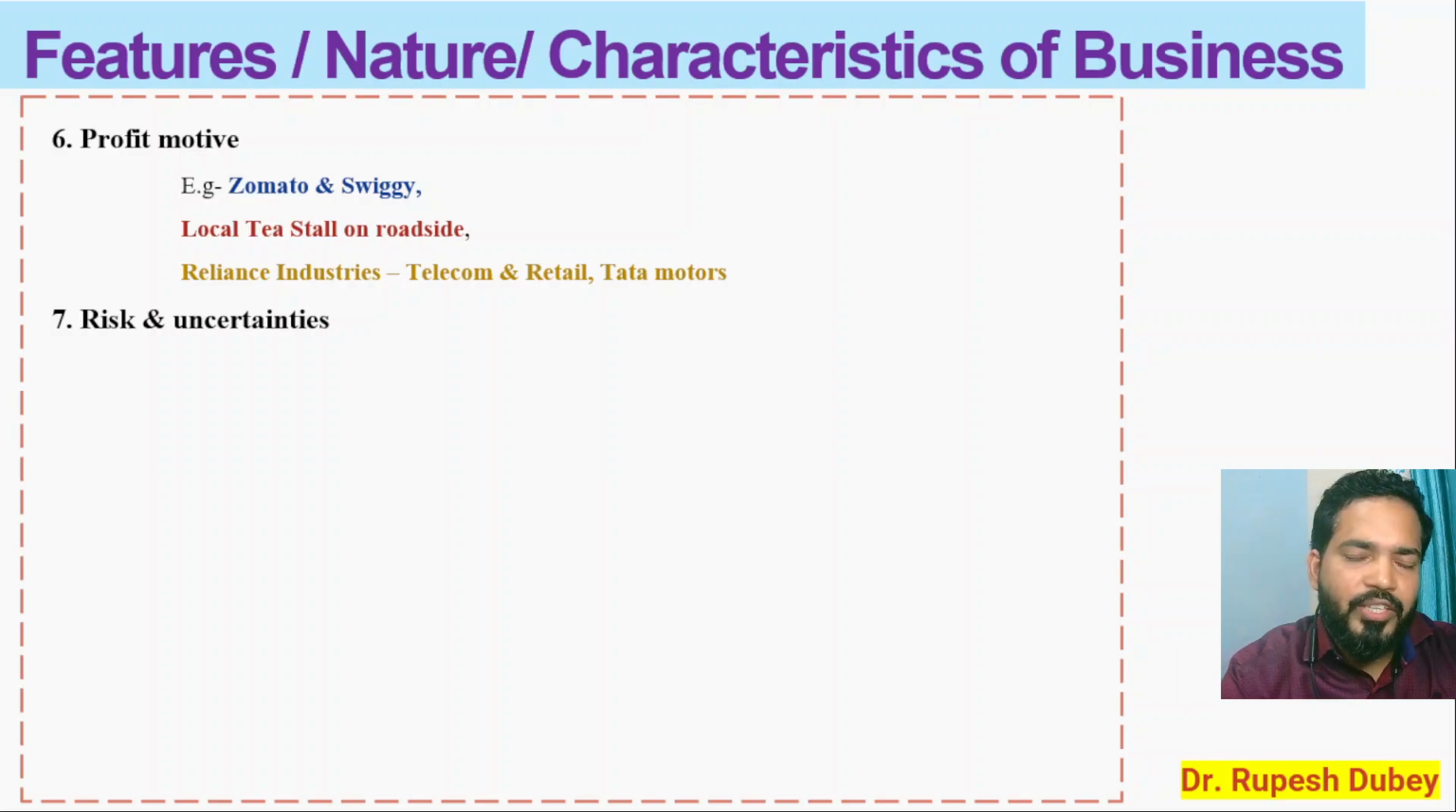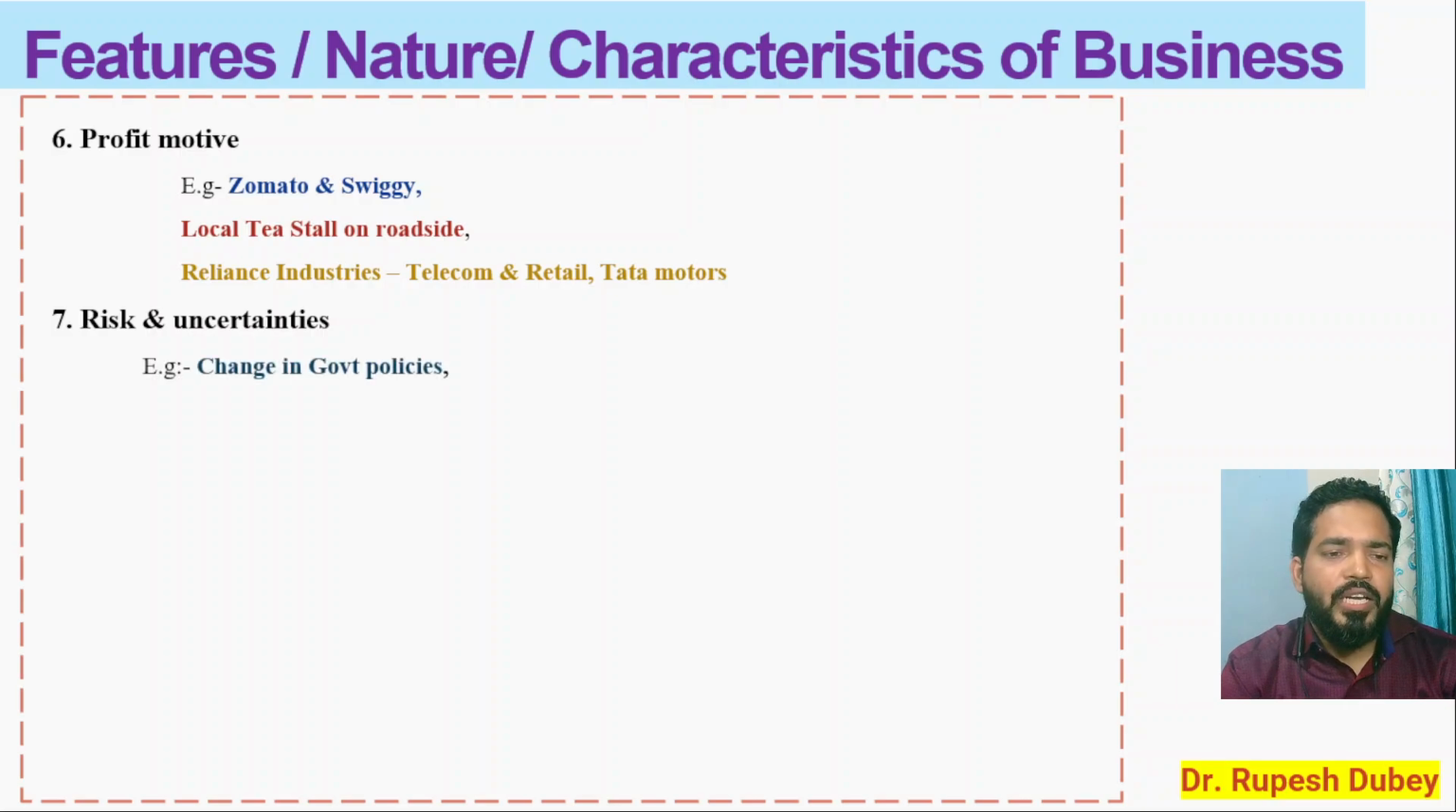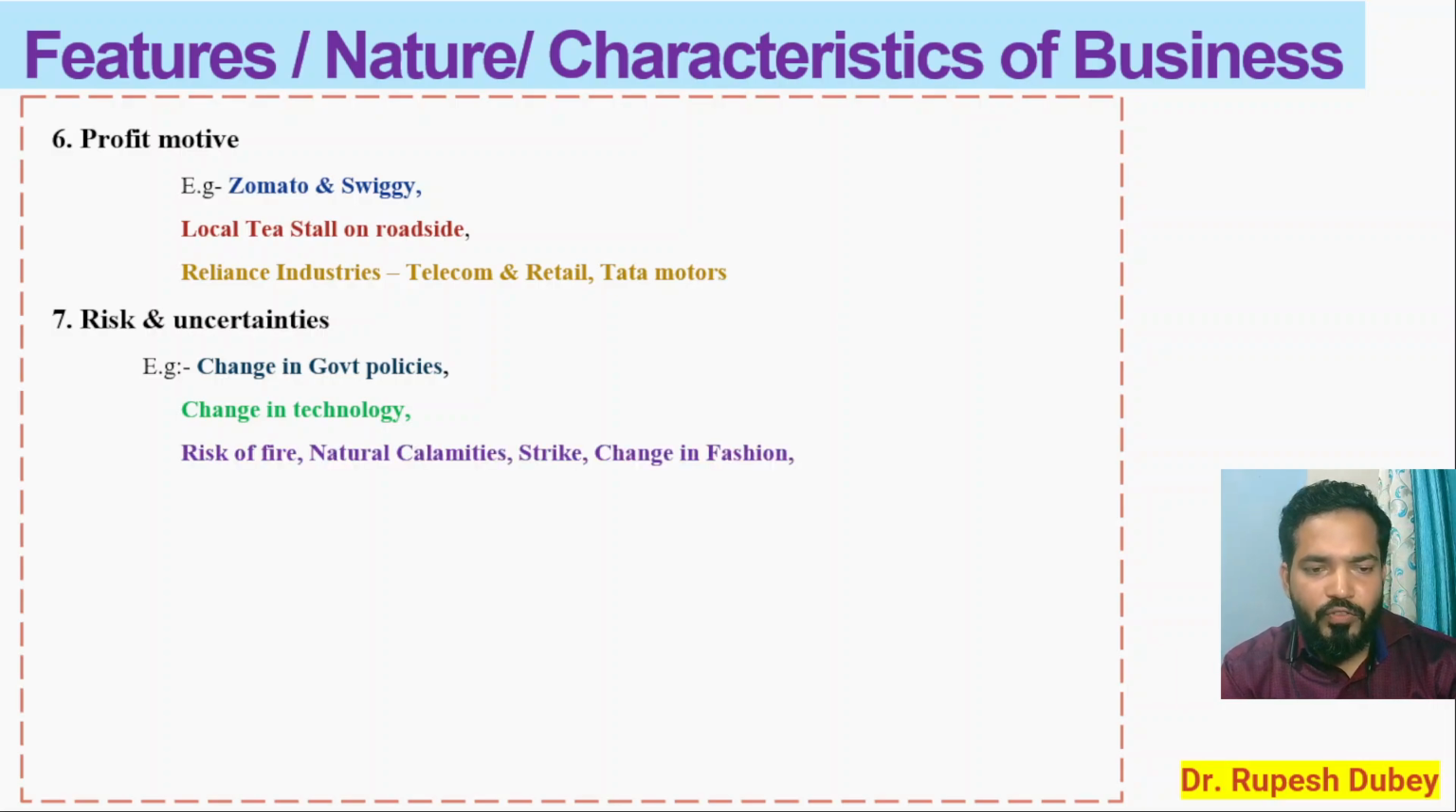Risk in the change of taste, in the fashion, risk in the trend changing, risks maybe of natural calamities, lot many different types of risks, and the change in government policy, change in technology, risk of fire, natural calamities, strike, change in fashion, lot many risks are there, but the businessman can minimize। एक बिजनेसमैन अपने रिस्क को कम कर सकता है by taking an insurance and with the proper planning and decisions।